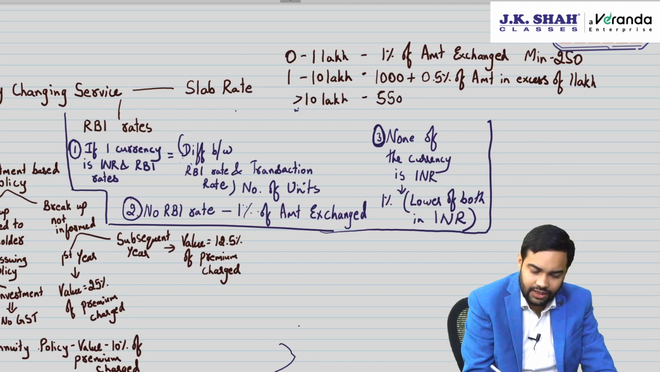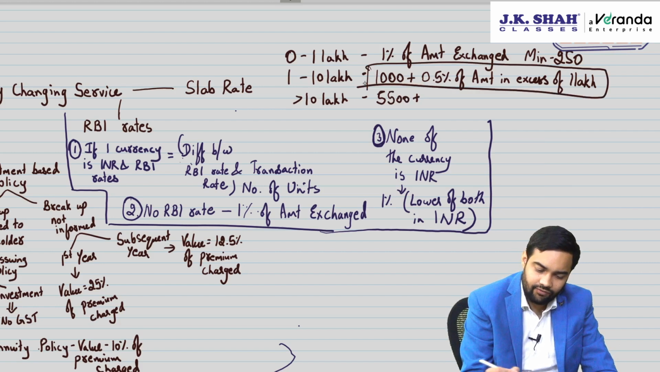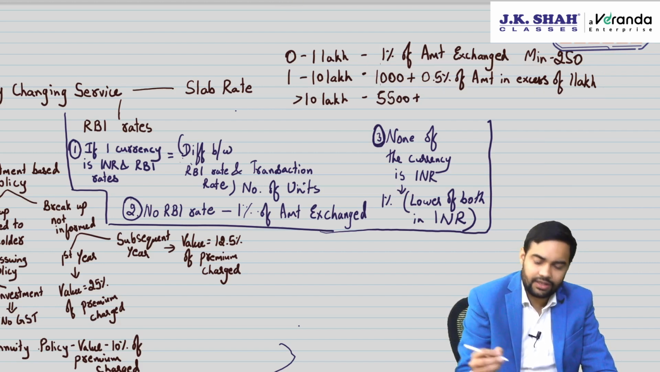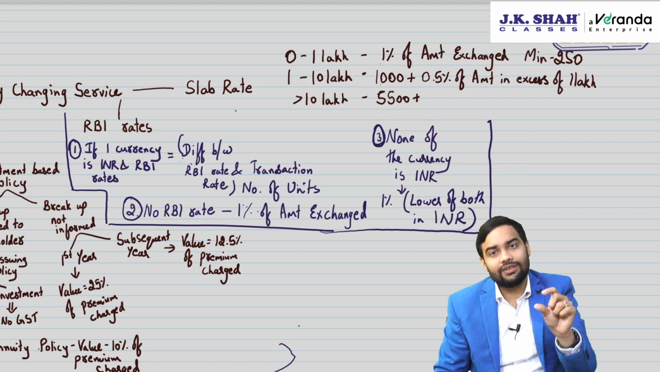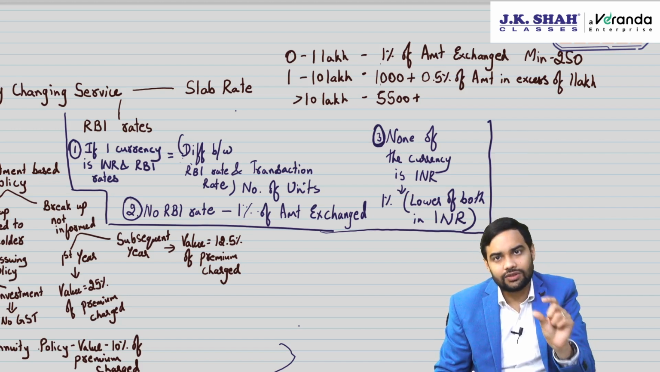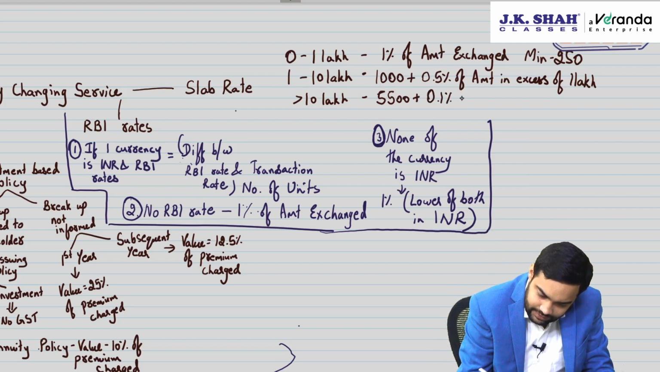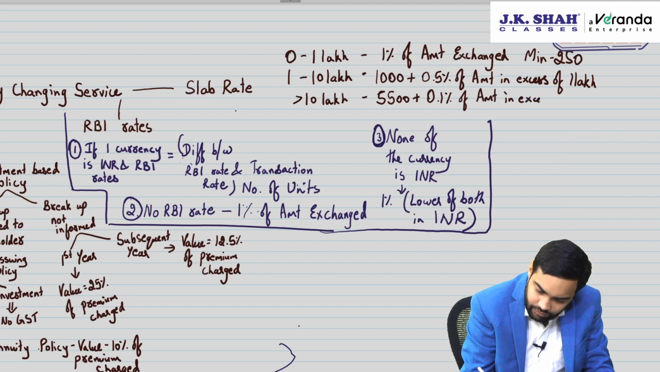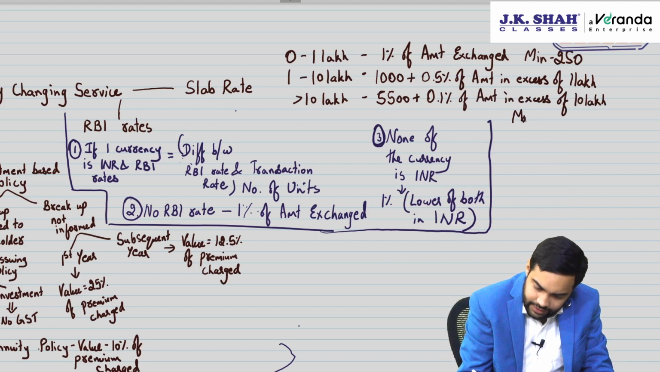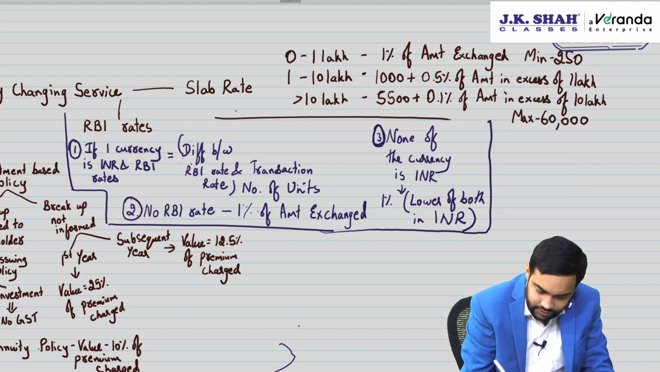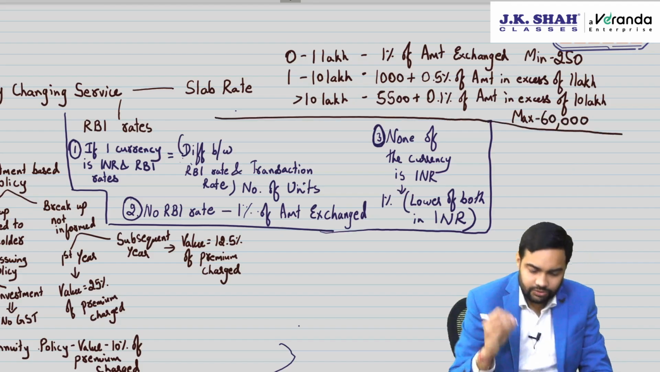How did we get this 5500, sir? 5500 is when you compute this entirely for 10 lakh. So compute this entirely for 10 lakh, 1000 plus 0.5% into 9 lakh. 0.5% into 9 lakh is 4500. 4500 plus 1000, 5500 plus 0.1% of the amount in excess of 10 lakh, and maximum is 60,000. So they have set up a maximum also, which is a very good thing. So this is when it comes to slab rates.